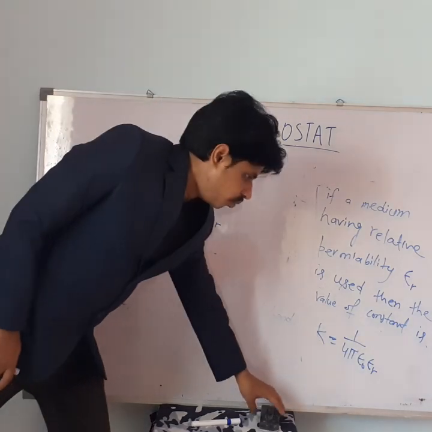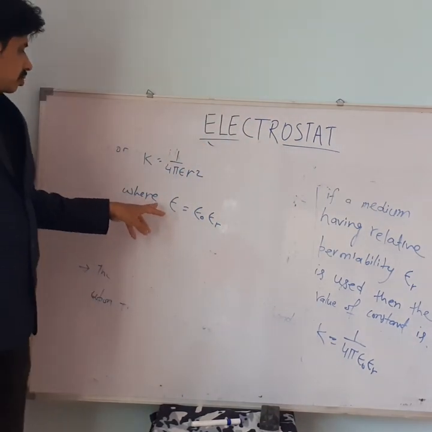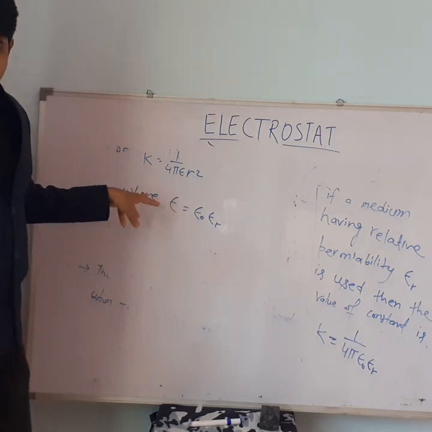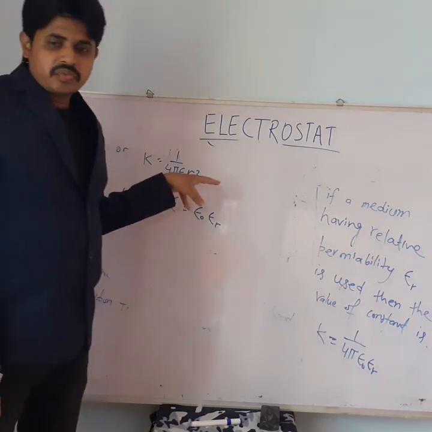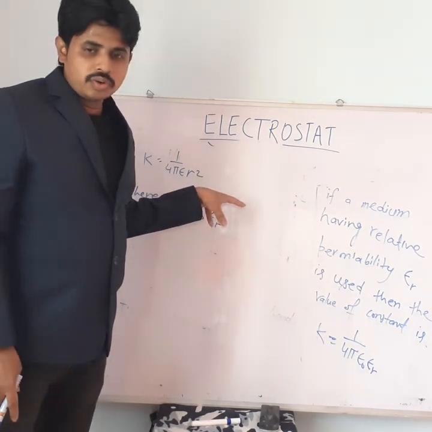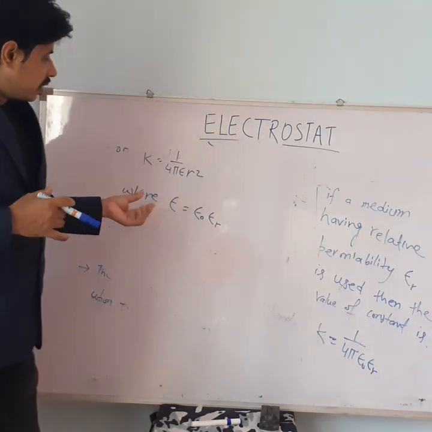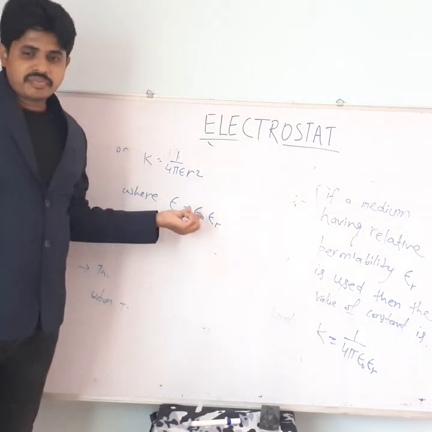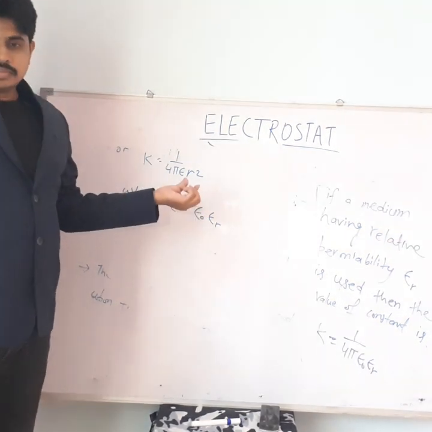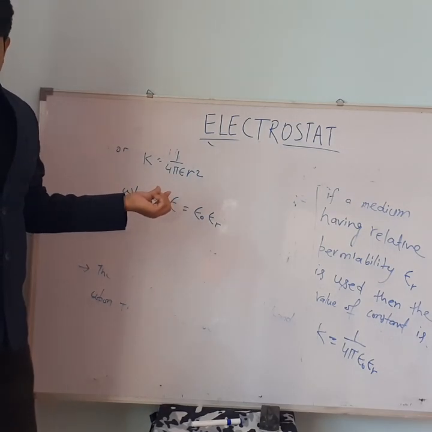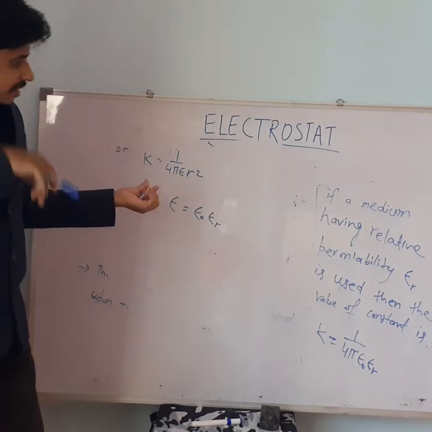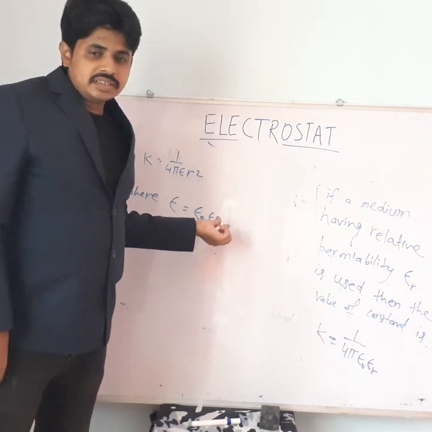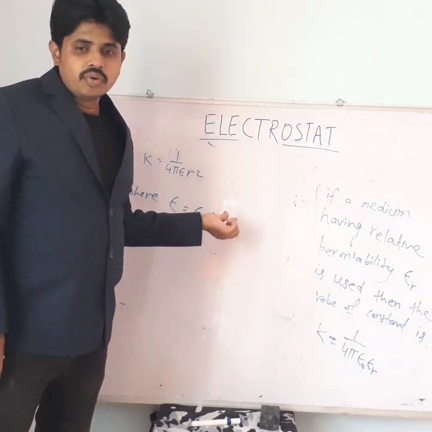Now, why does this value change? This is because of the polarization of the medium due to the electric field produced by the original charge. The charged particle produces an electric field, and in the presence of that electric field, the medium gets polarized a little bit, and a reverse field generates, which decreases the original force.